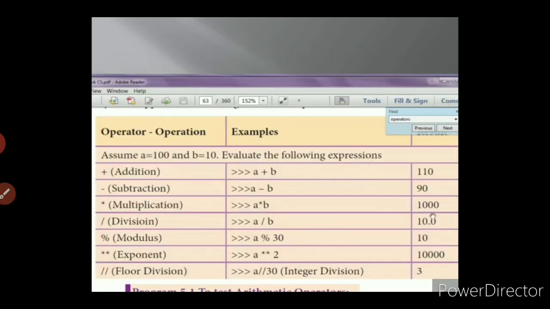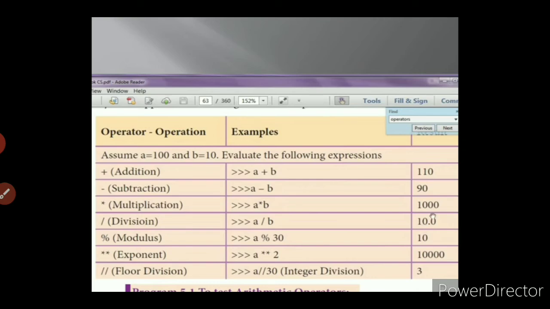Examples of arithmetic operators are addition, subtraction, multiplication, division, modulus, exponent and floor division. Addition means it will add two numbers. In case a equal to 100 and b equal to 10, a plus b is 110. Subtraction means it will subtract the two numbers, so 100 minus 10 will be 90. Multiplication multiplies the two numbers, a into b, that is 100 into 10, and the result will be 1000.